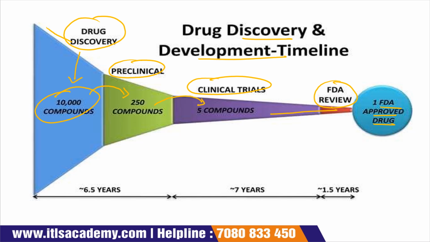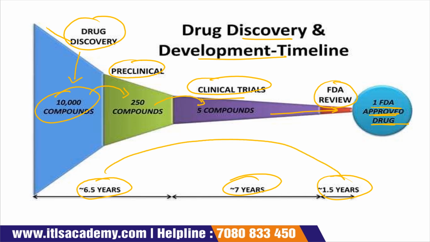Then it is approved by the FDA, and one is an FDA approved drug. Drug discovery and preclinical trial take around 6.5 years. The clinical trial takes around 7 years. FDA review takes around 1.5 years. So this is the time taken for a drug's discovery.